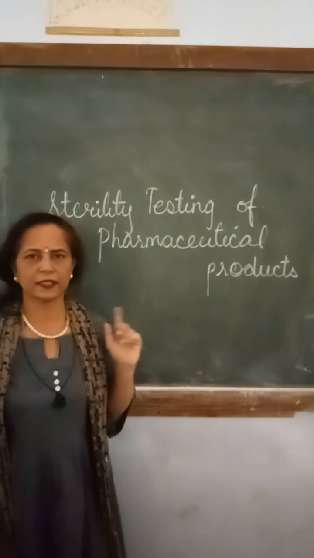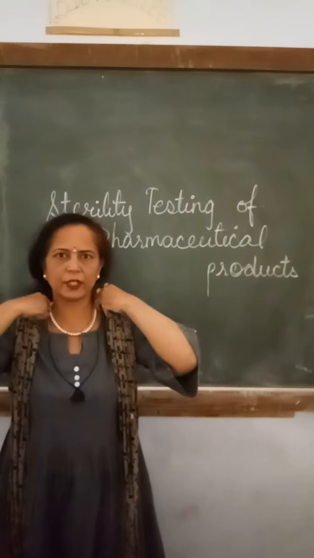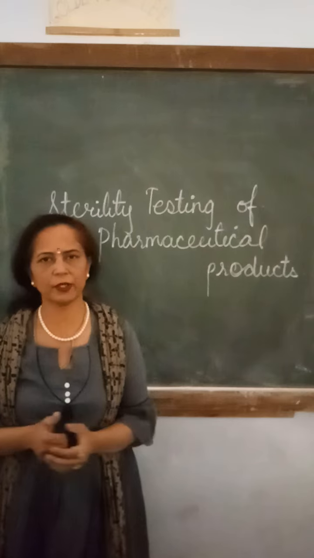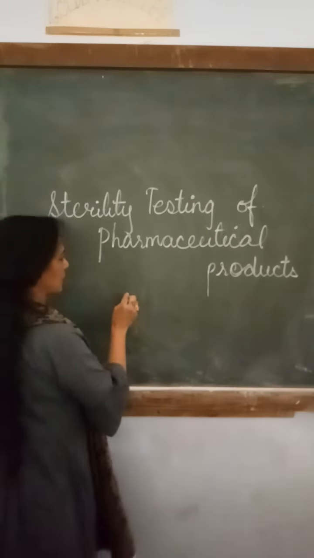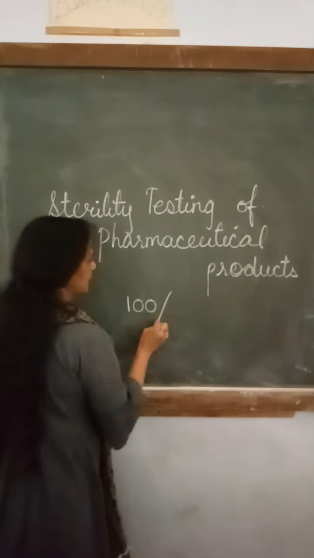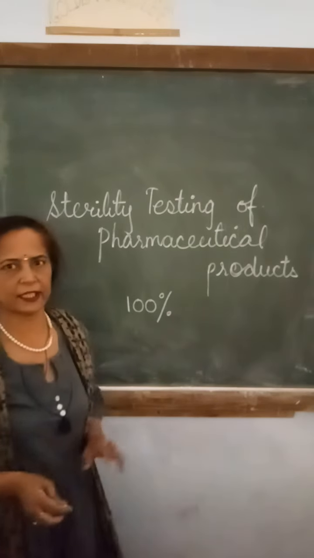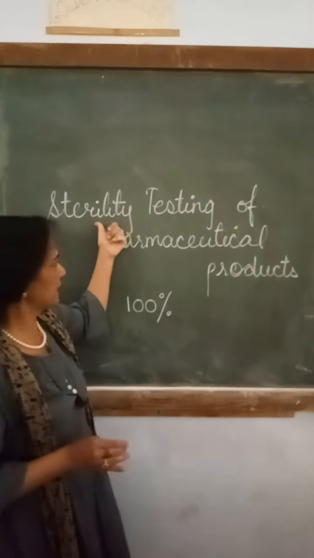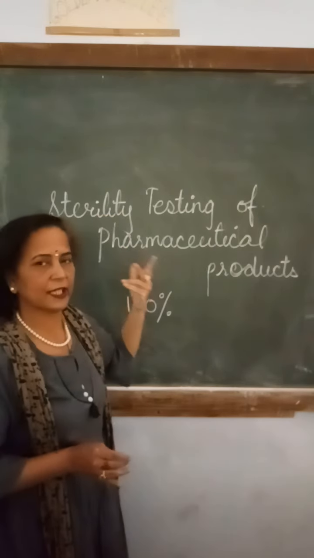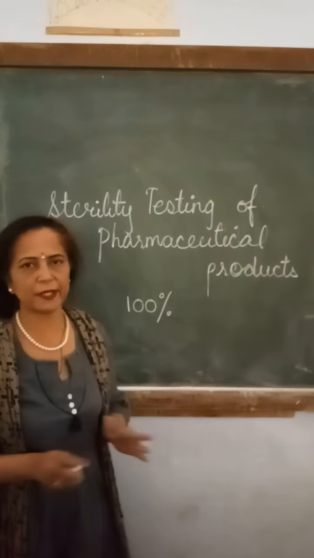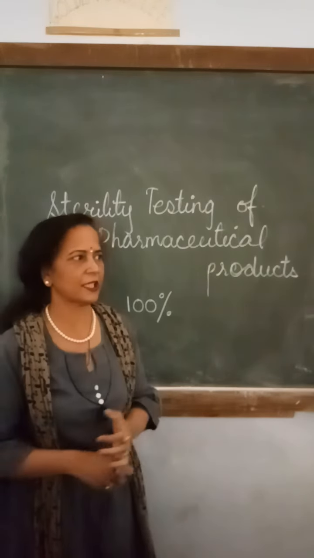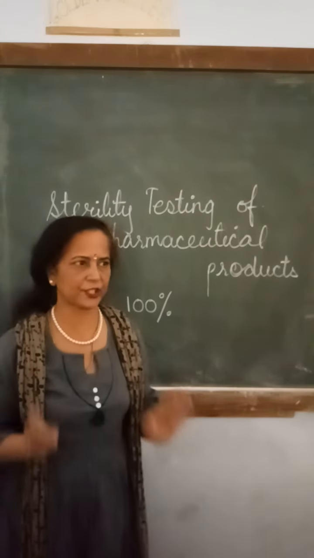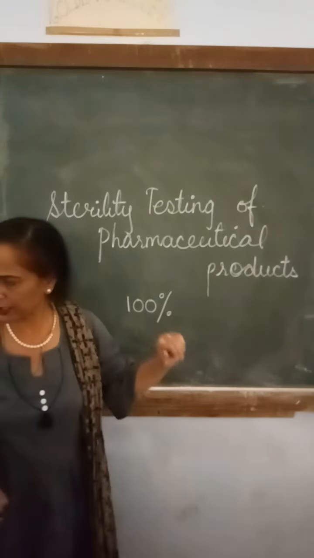Sterility is the condition of any particular container or any particular media or any particular material in which there is not at all any bacterial cell or fungal cell. There is not a single microorganism found. That is called sterility. Okay, that is called sterilization. So it should always be 100%. Even if one bacterial cell is there or one fungal cell is there, that is not considered as sterilization. Okay, so you know that pharmaceutical products.